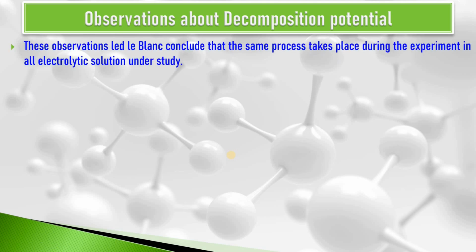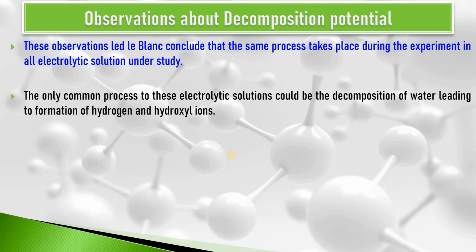These observations led Le Blanc to conclude that the same process takes place during the experiment in all electrolytic solutions under study, because in each case the appreciable current starts flowing around a cell voltage of 1.70 volt, and second, flow of appreciable current is accompanied by the evolution of hydrogen and oxygen gas. According to him, this is possible only when a common process takes place during the electrolytic reactions among different solutions.